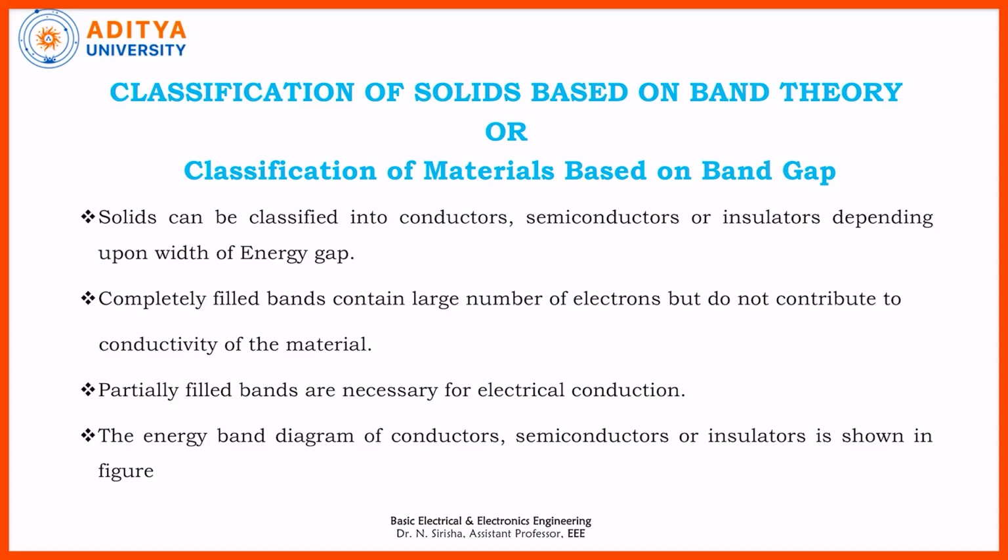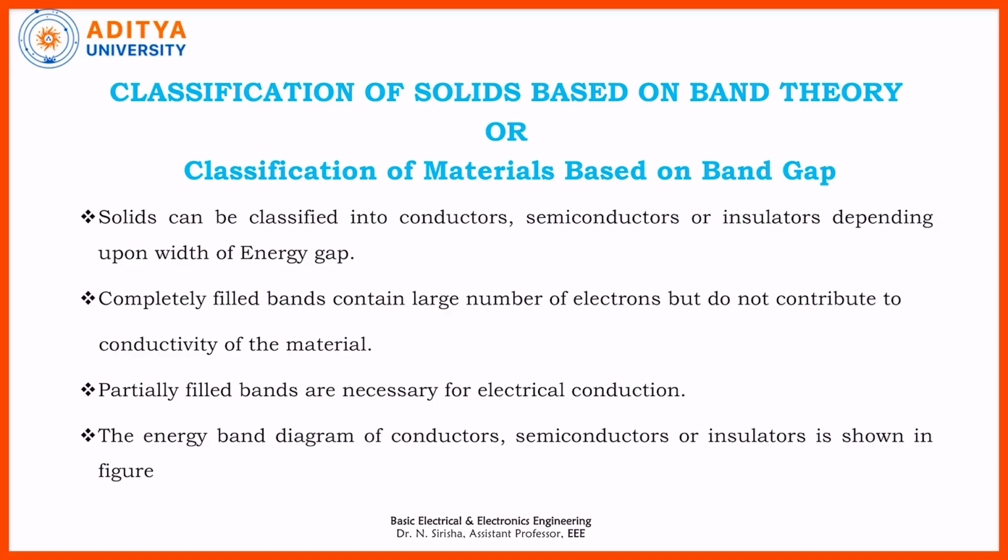Conductors are the materials in which free flow of electrons takes place. Insulators are exactly opposite of conductors; no free electrons exist in the valence shells. The properties of semiconductors lie between those of insulators and conductors.